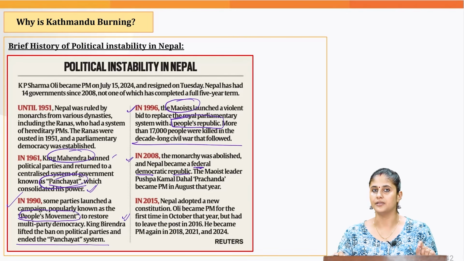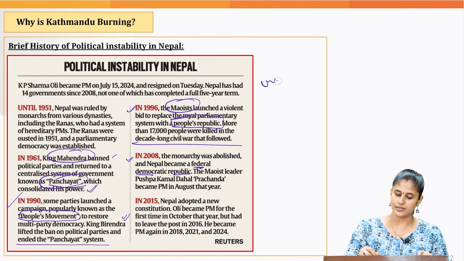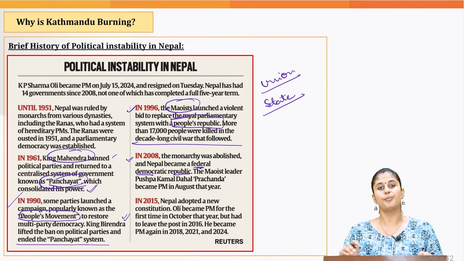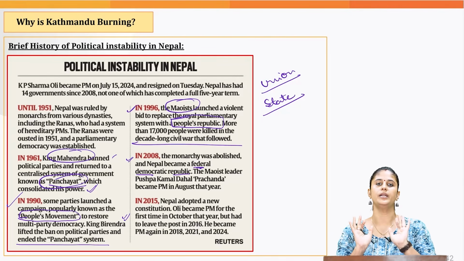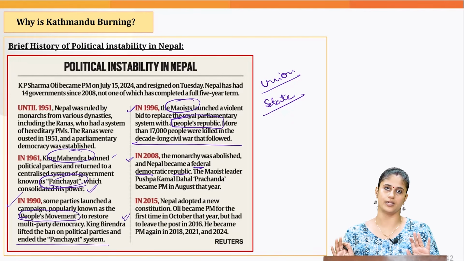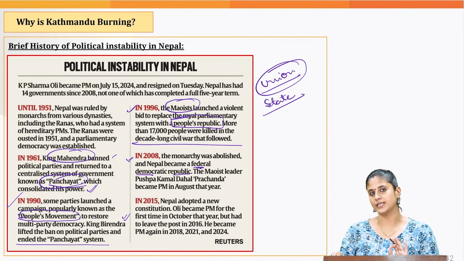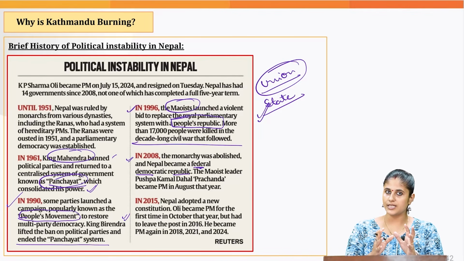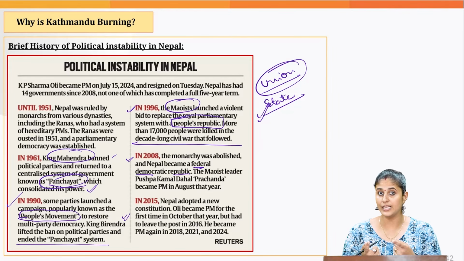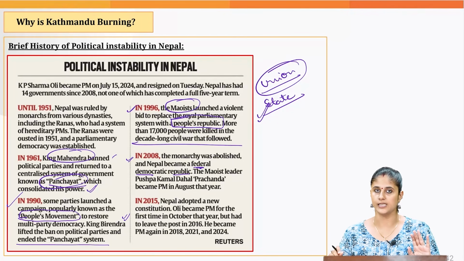What do we mean by federal? Federal basically means that for the two levels of the government, that is the union government and the state government, their powers, their area of operation, all this would be determined by the constitution of that particular country. It would not be the union government that would be deciding what power should be given to the state government. Powers of the state government, powers of the union government, their area of jurisdiction, all that would be outlined in the constitution of that concerned country.